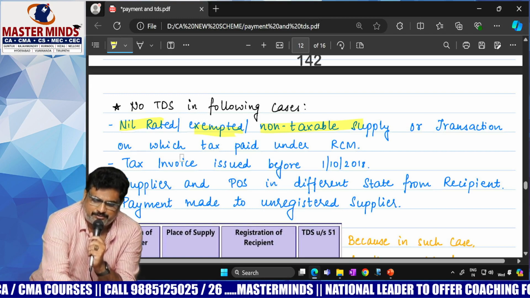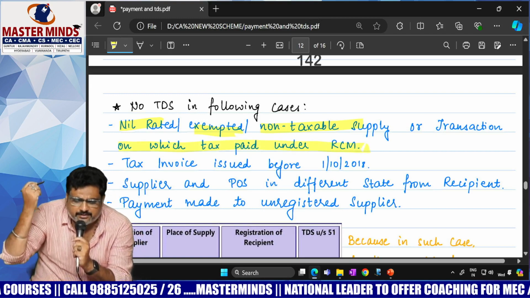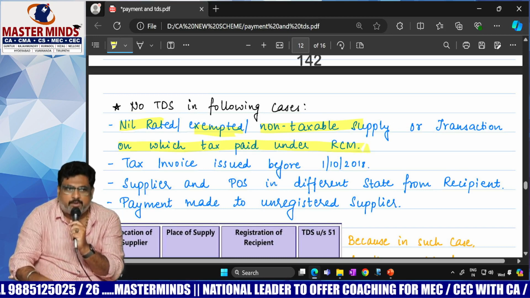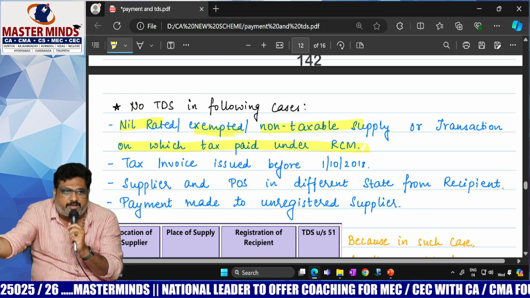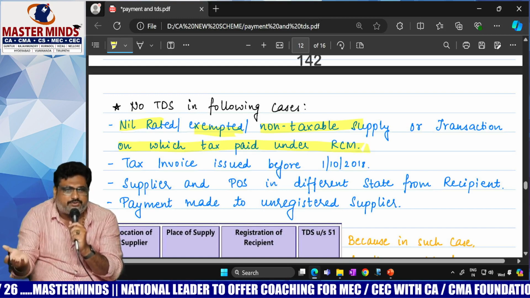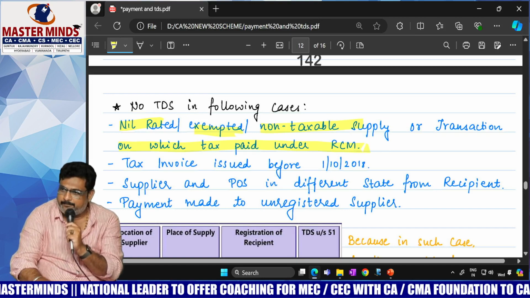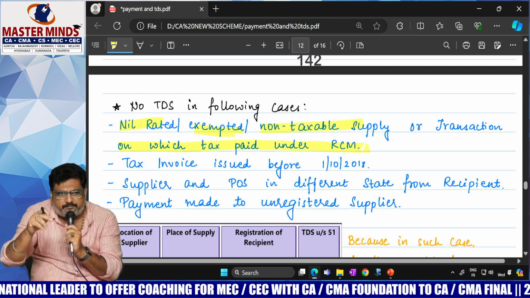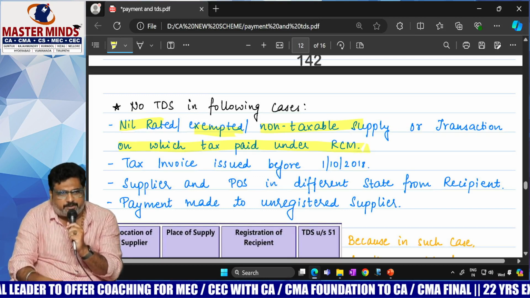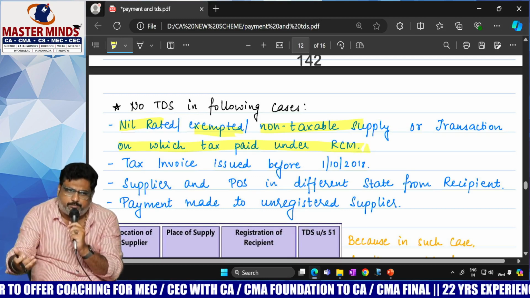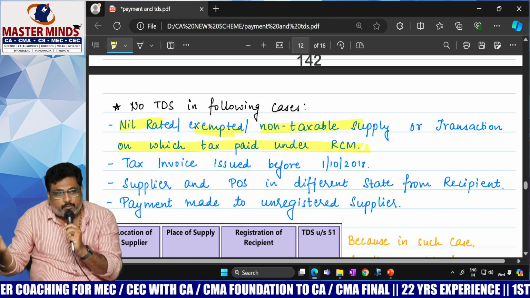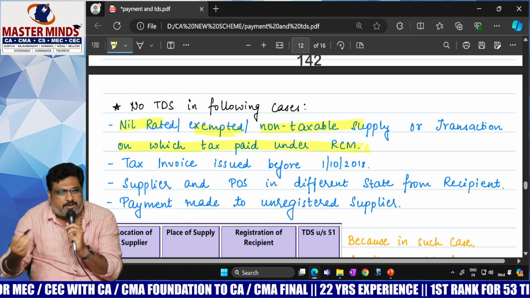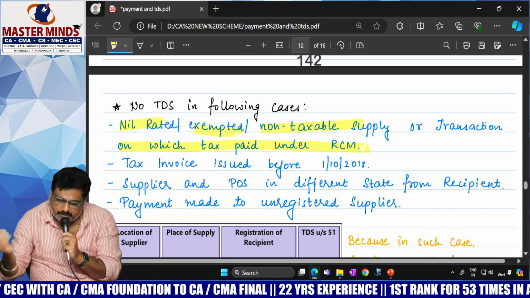And transactions on which tax is paid under RCM, why is TDS not there? With respect to RCM, 100% of the tax is needed to be paid by the recipient. Then what is the logic of applying 2% there? Recipient is nothing but deductor. Under TDS provisions, recipient will deduct 2%. When recipient is paying 100% of the tax, is there any logic in applying TDS provisions? No, that is the point.